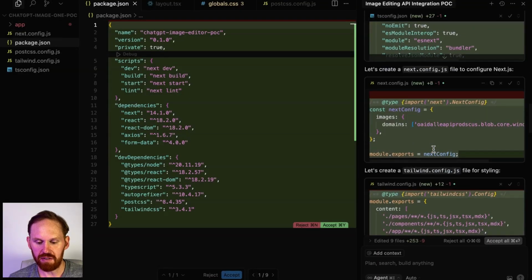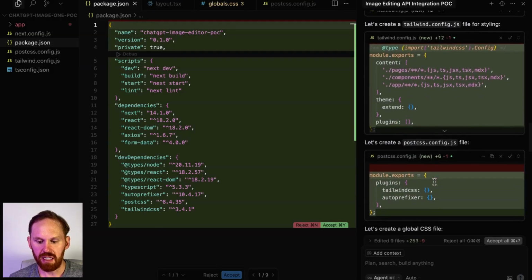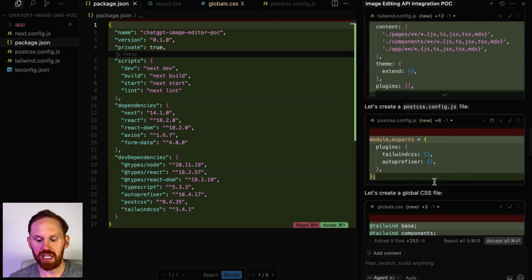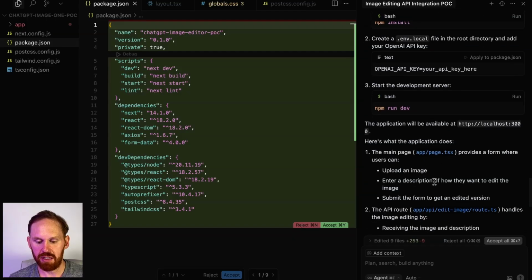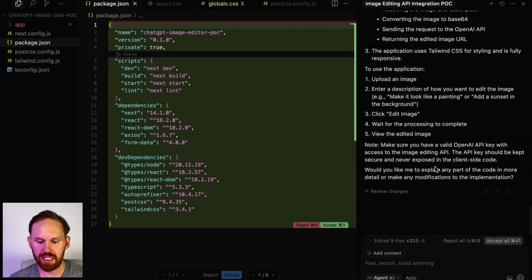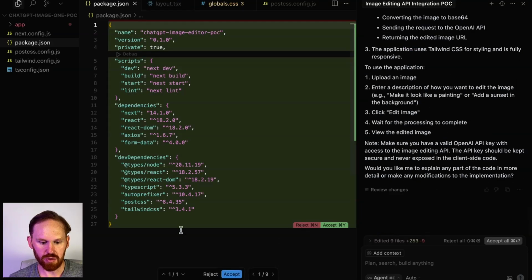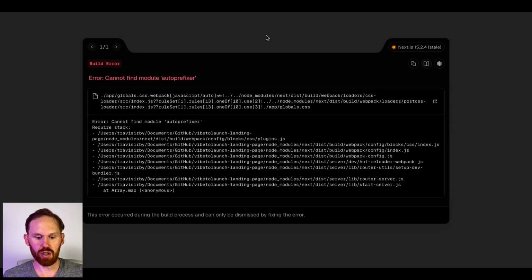Hey, we're building a lot of other scaffolding for our project. You can see it's using Tailwind for the styling, which is another very popular common tool that is kind of the go-to for vibe coding and highly recommended. All right, so it's saying that it has built the app and that we just need to run in our terminal. We hop into Chrome and open up localhost 3000 where our local web app is running.